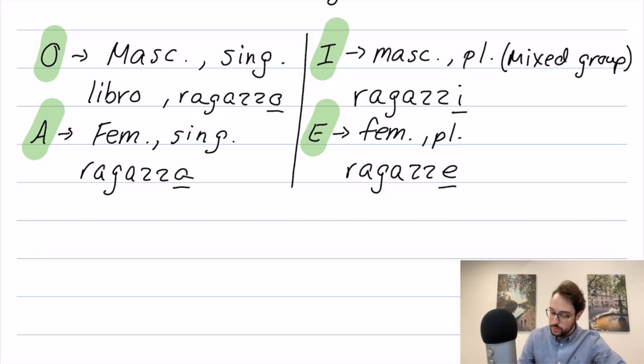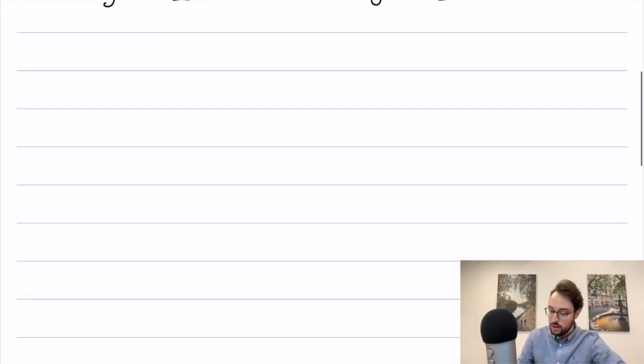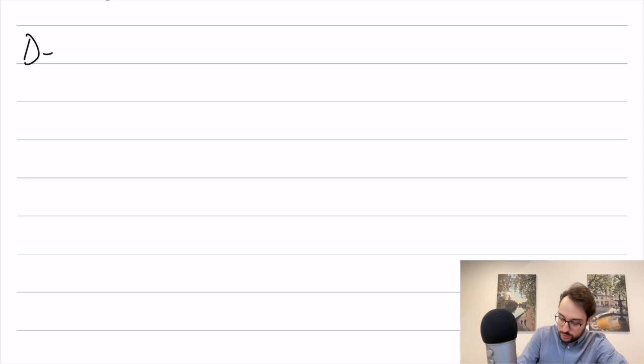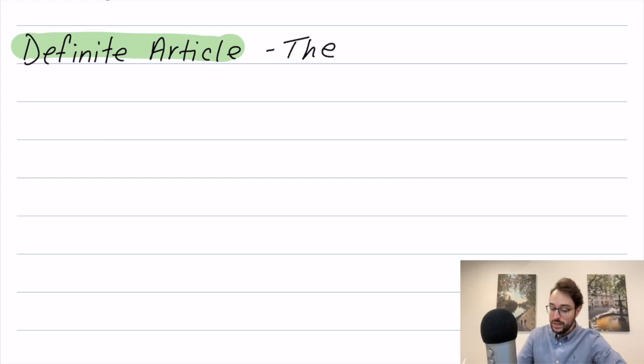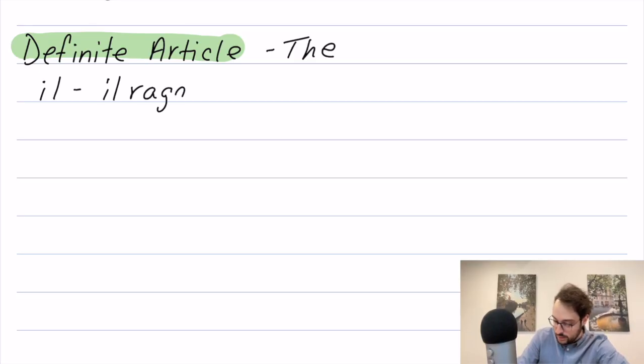So now what we're going to do is move on to what we call definite articles. Because definite articles have everything to do with gender and number agreement. Now, if you don't know what a definite article is, it's just the way that we say the in a language. Now, in English, we just say the, but in Italian, they have multiple ways that correspond with the gender and number of things that we're talking about. So we first have il. Il is used for masculine singular words, such as il ragazzo. So masculine singular. This is how we now say the boy.